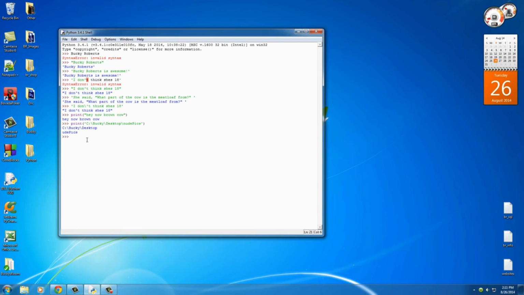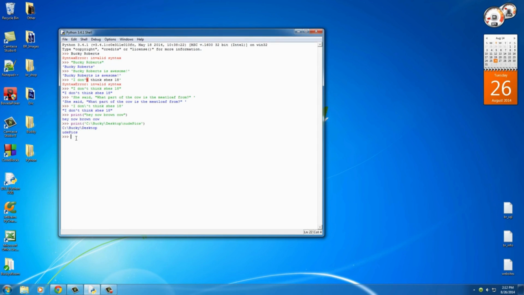So why is this? Well, you know how I told you guys that whenever you use backslash and something after it, it means something special. Well, in this case, and in programming, whenever you use backslash n, it means go to a new line. It has a special meaning. So what this does is it starts printing this out, and it says, okay, backslash n, bump it to a new line, and then print the rest of it, which is ood pix. So that's what it did, bump to a new line, ood pix.